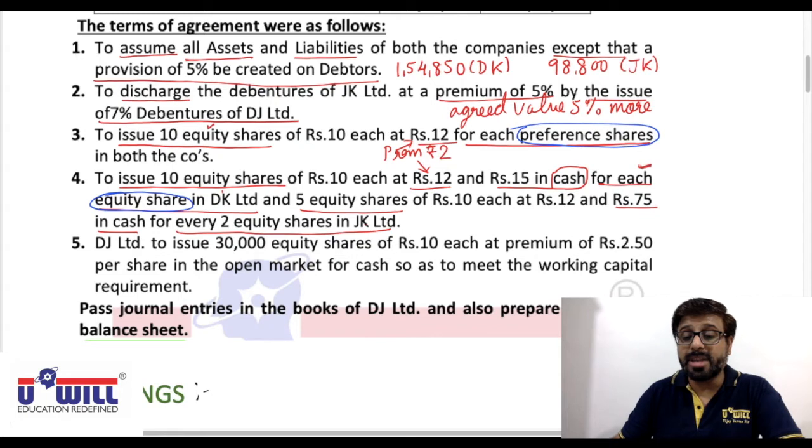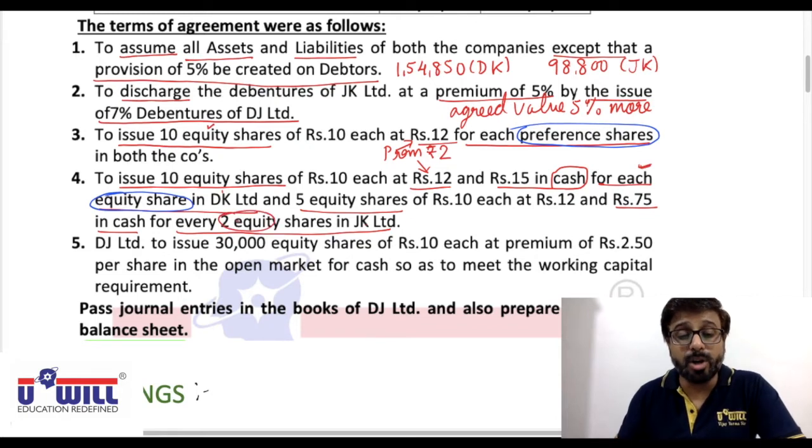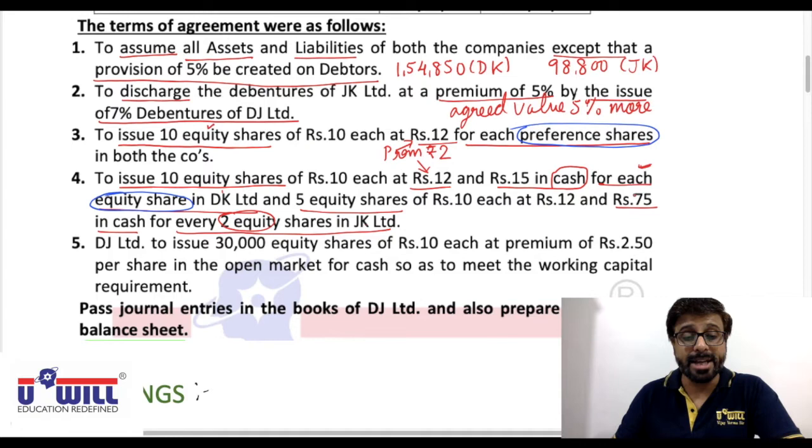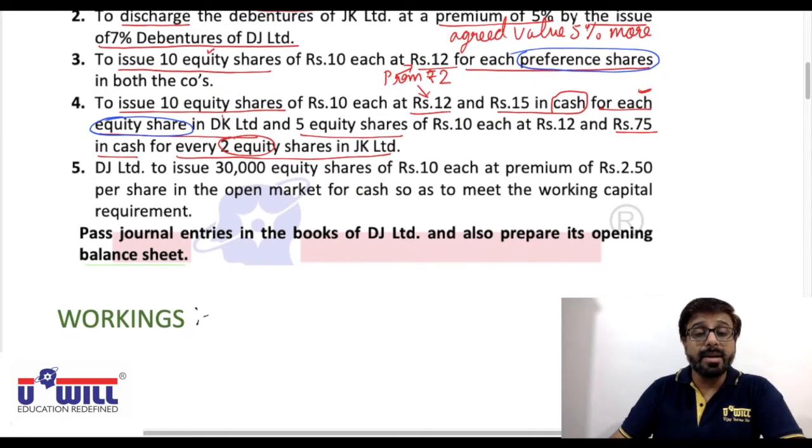Here, for each share means for 1 share here, and here for 2 shares means not 1 but for 2 equity shares they'll be given 5 equity shares. And also for 2 shares they'll be given 75 rupees in cash. We'll see in the workings in detail how to do this.